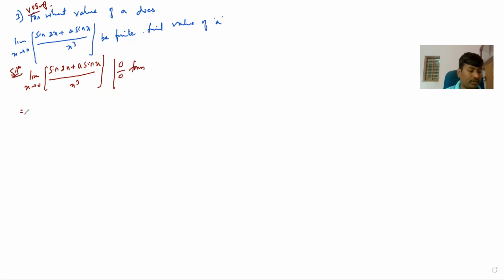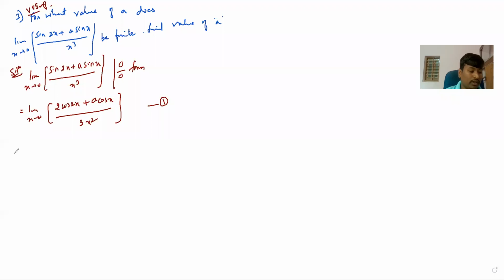Now next, what is your aim? Now your aim is to differentiate. Limit as x tending to 0, differentiate sin 2x, differentiation is 2 cos 2x, plus here A constant, sin x differentiation is cos x, divided by x cube, differentiation is 3x square. So this you can call equation number 1 now.